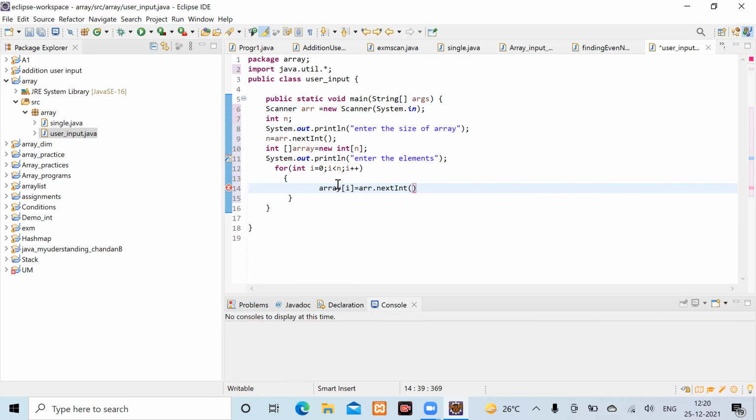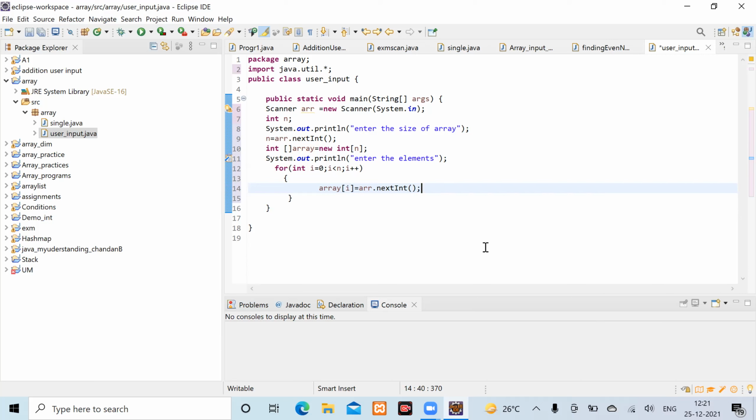Yes, select the second option. Yes, close it. Now this for loop is for what? This for loop is for reading the input from a user, and it is going to assign it to this ARRAY[i]. Okay. So when i is equal to 0, one element is going to be inserted, and it will keep on going until the i value is less than n. Correct.